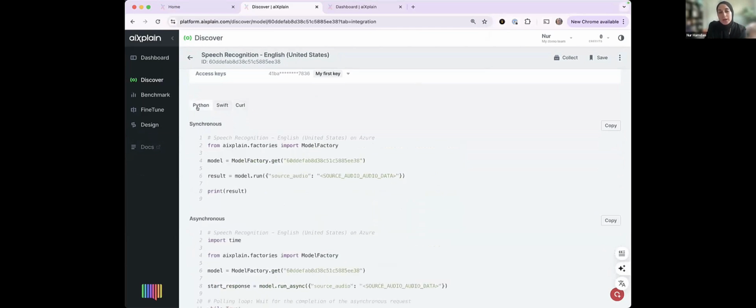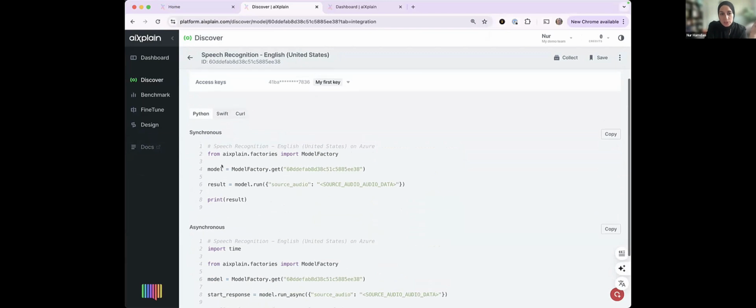Python is for people who are developing with Python from the beginning, so it's easy to integrate. As you see here, copying this code includes the only library that you need to install besides Explain, pip install explain. So that you need to install, but afterwards, just the model factory. And then this is the ID of that particular asset.